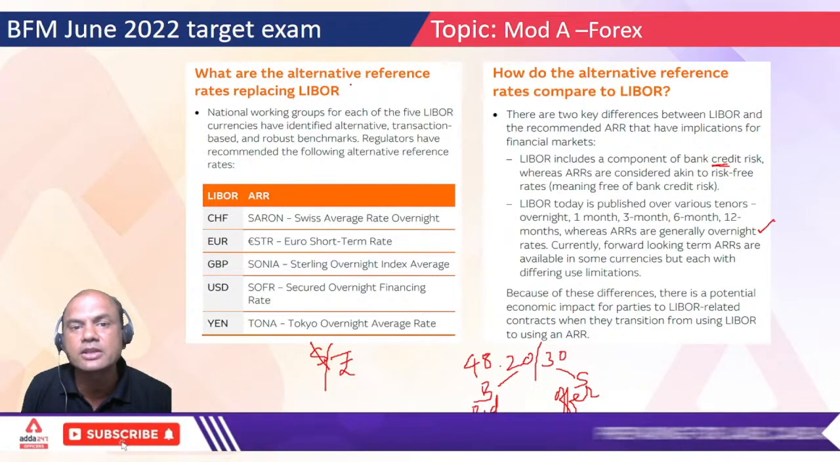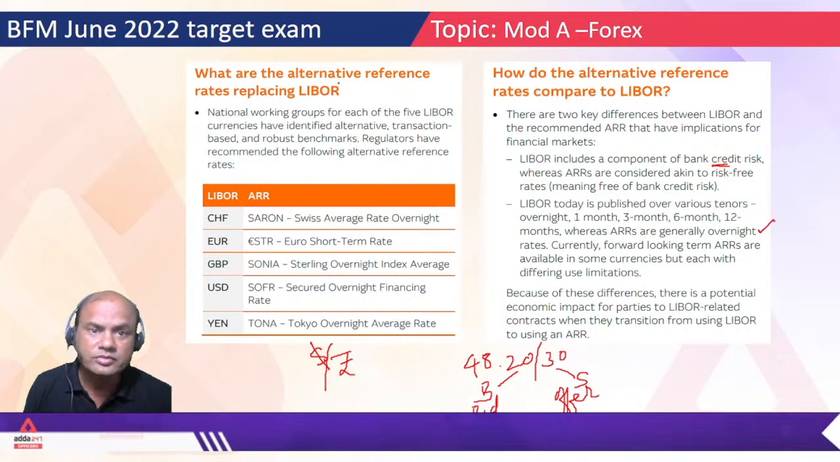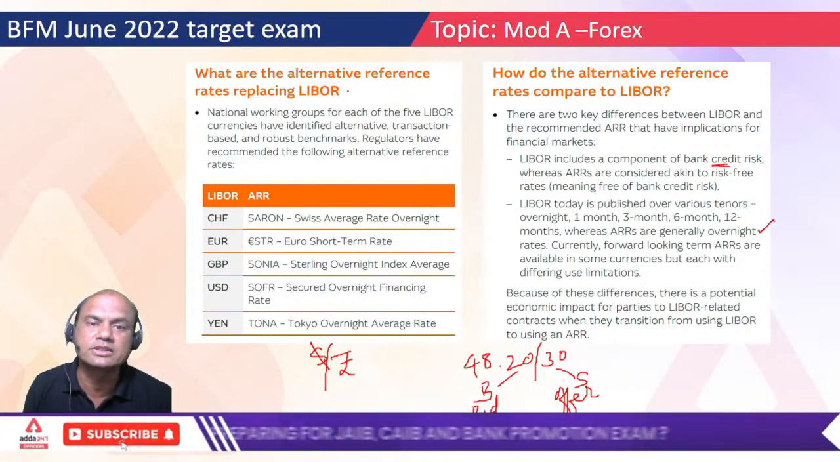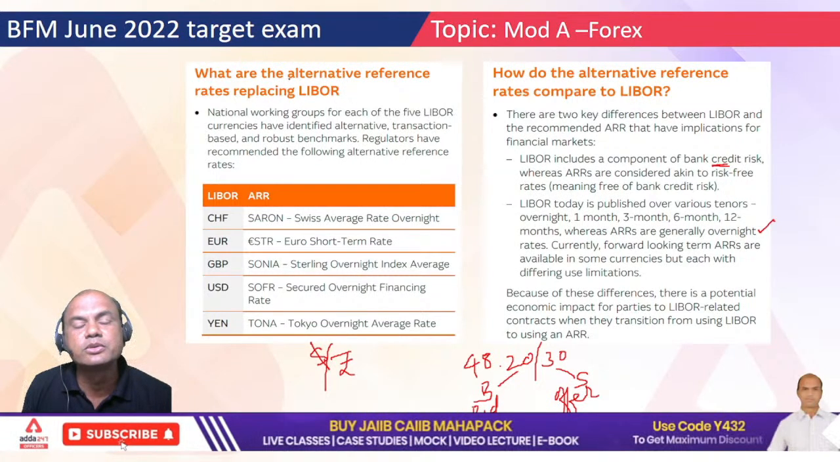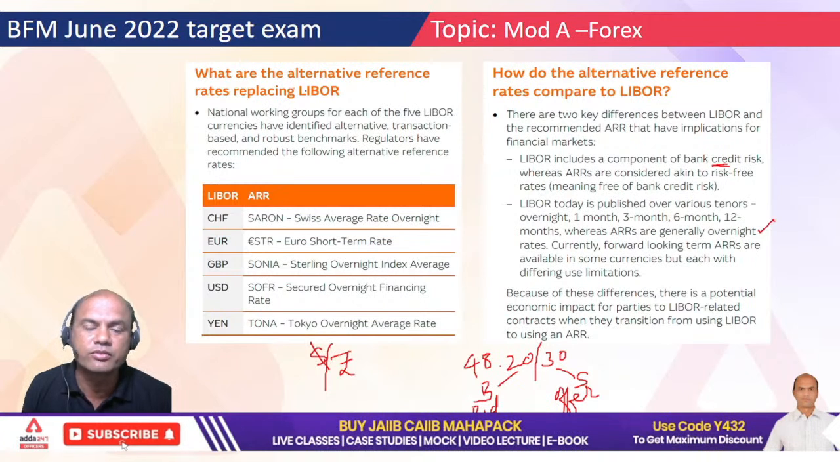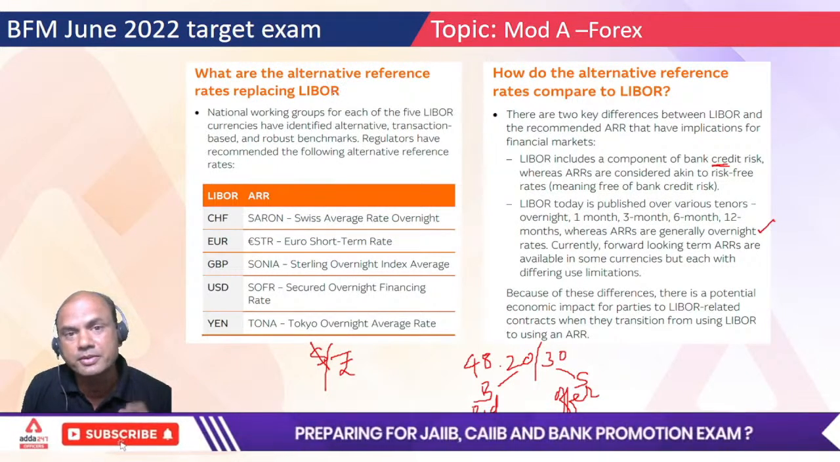So that is the benchmark rate, MIBOR. Similarly, LIBOR is a benchmark rate for dollars. Generally, GBP versus dollars are traded, and throughout the world LIBOR is used as a base for considering the rates for dollars. But there's a problem in this LIBOR.